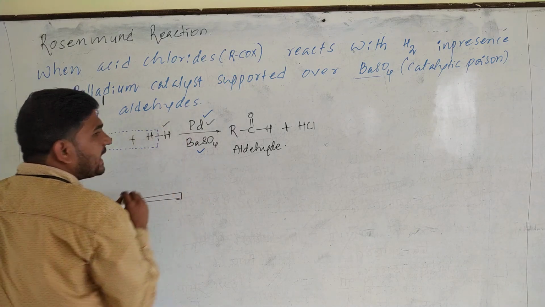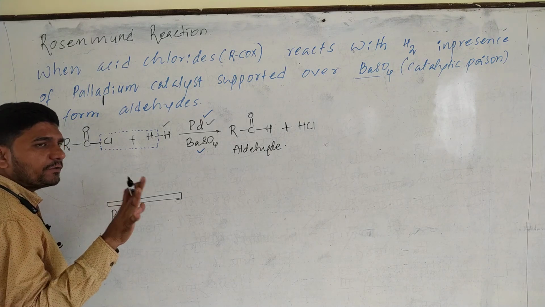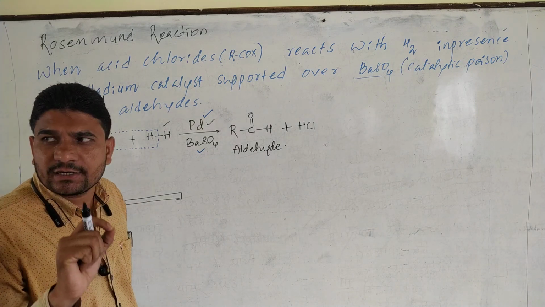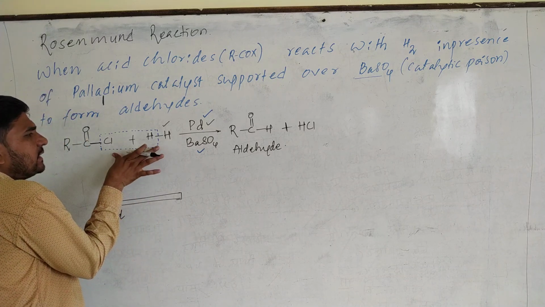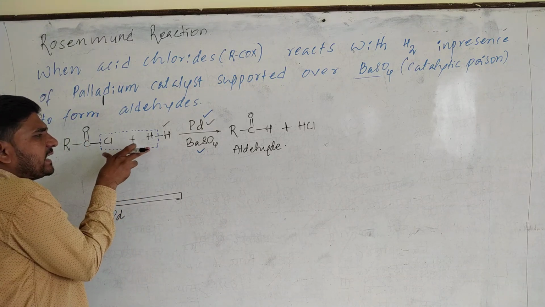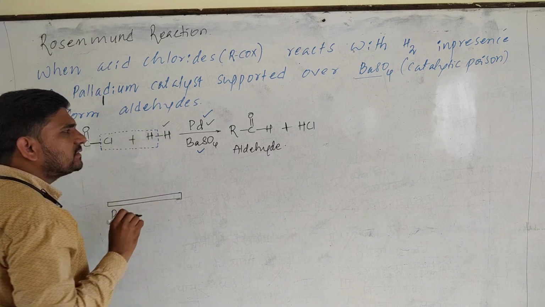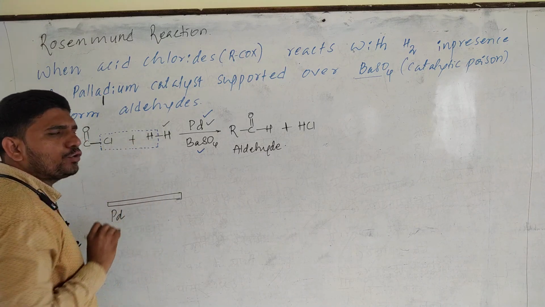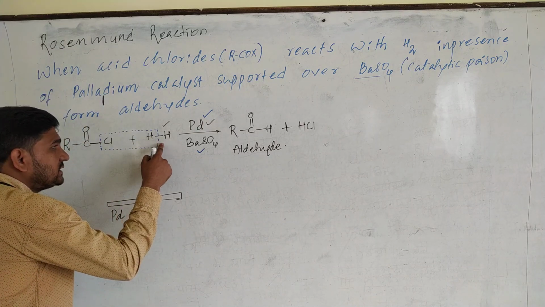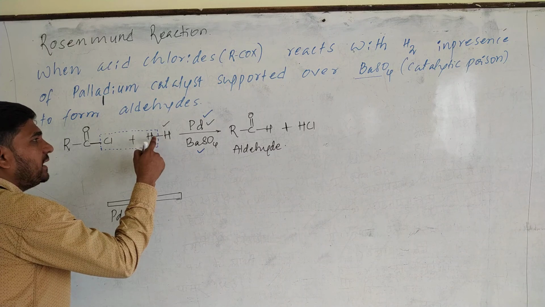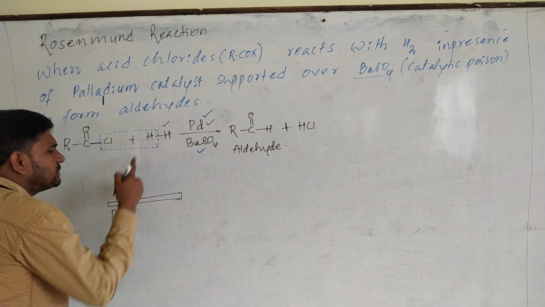Hydrogen, you know, is a gas. Listen carefully. The chemical reaction takes place only when reactants collide with each other, means reactants come close to each other. Being a gas, the kinetic movement of hydrogen is very high. So to reduce its kinetic movement and make hydrogen come in contact with this acid chloride, this palladium is added.